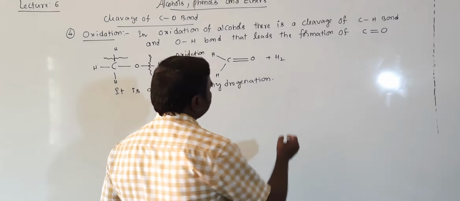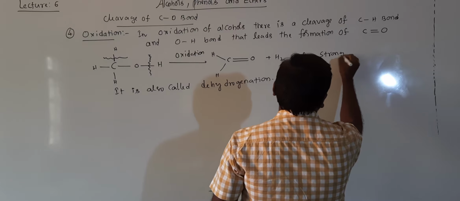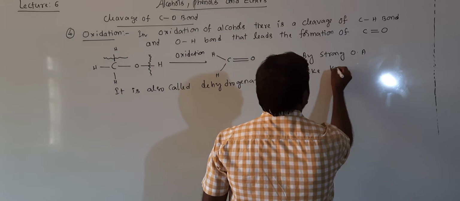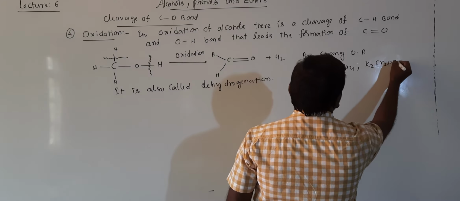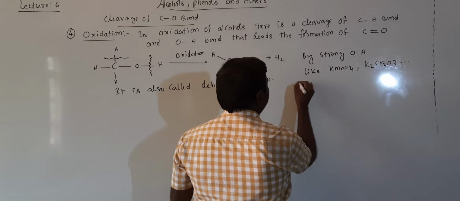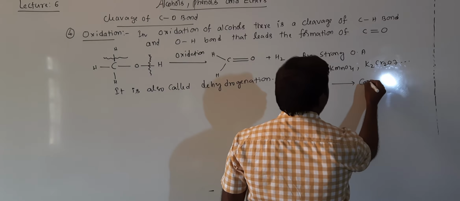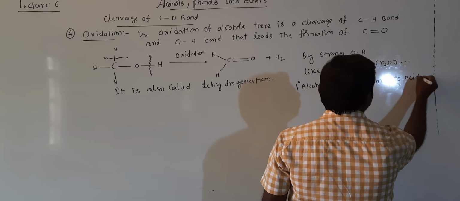Now, by strong oxidizing agents like KMnO4, K2Cr2O7, etc., primary alcohol is converted into carboxylic acid directly.